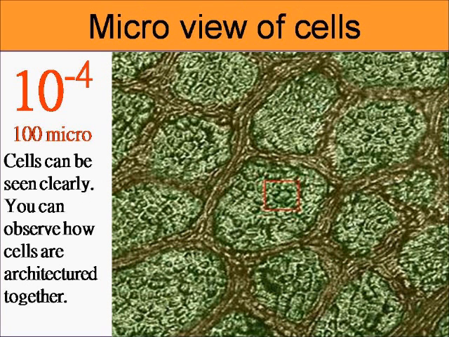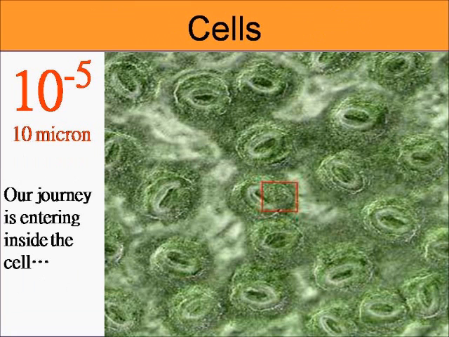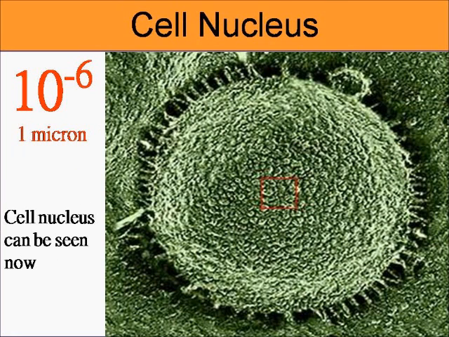Really? Getting smaller now? A more powerful microscope will bring us this. Now, by the way, the unit has changed. It's called micron now. Okay? Micron is 10 to the minus 6 power. Our journey inside the cell. Now, again, it's not negative, okay? It is still just meaning it's getting smaller.